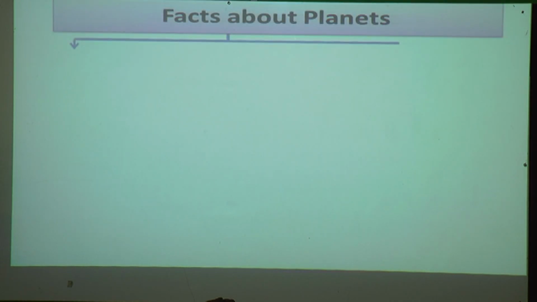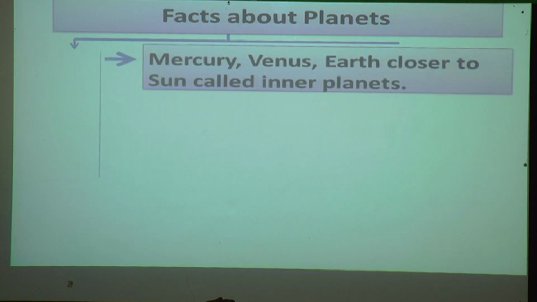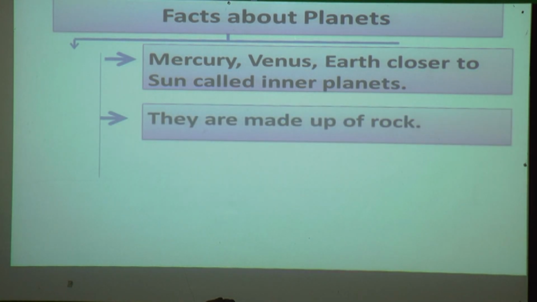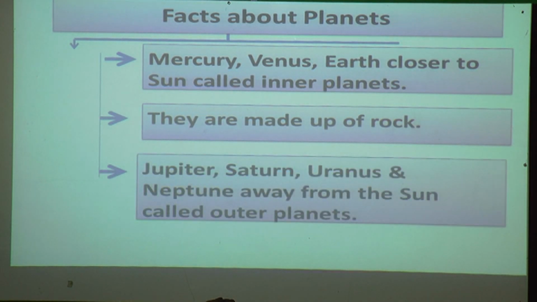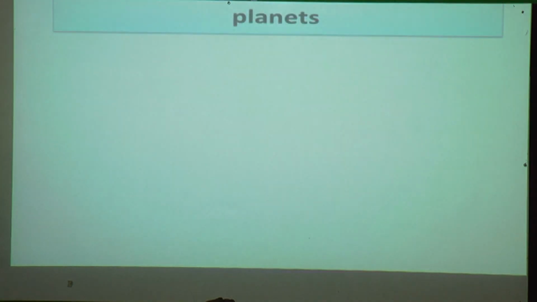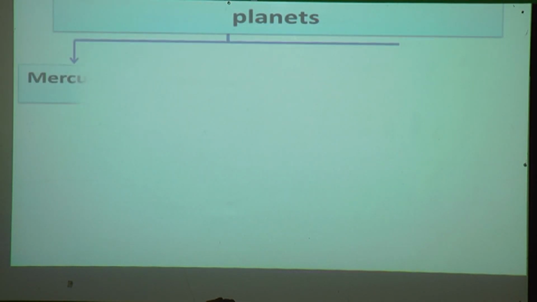Now we'll see some facts about planets. Mercury, Venus and Earth are closer to the Sun, so they are called inner planets. They are made up of rocks. Jupiter, Saturn, Uranus and Neptune are away from the Sun, so they are called outer planets.